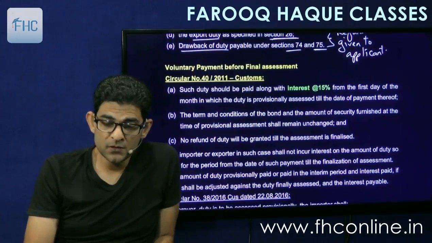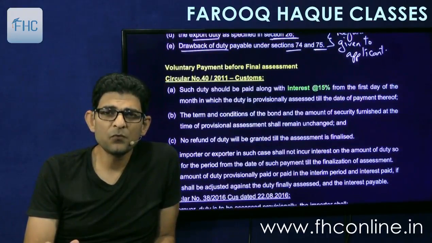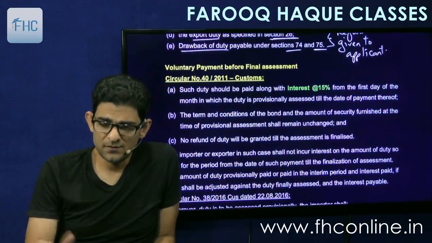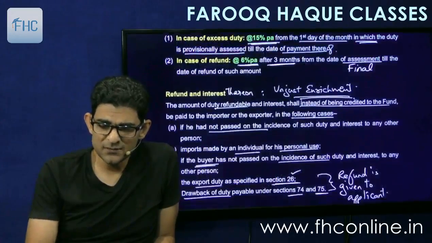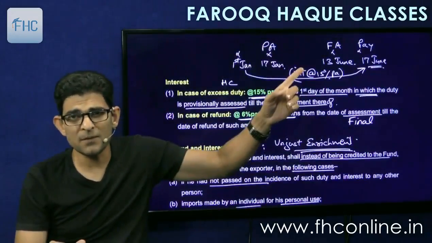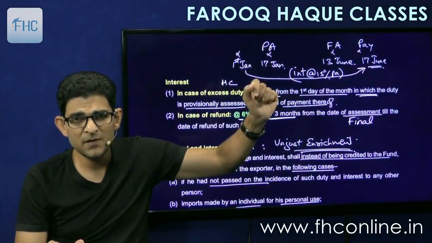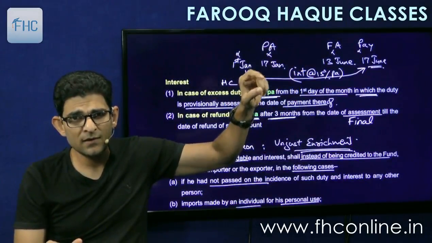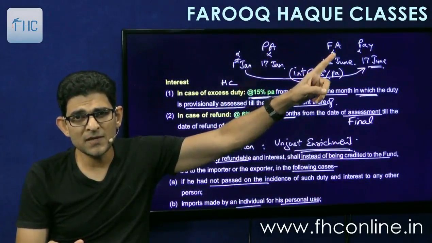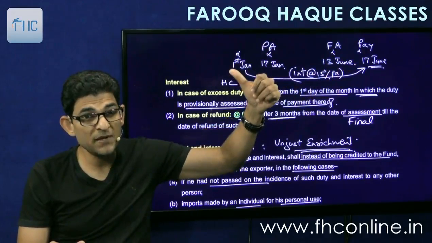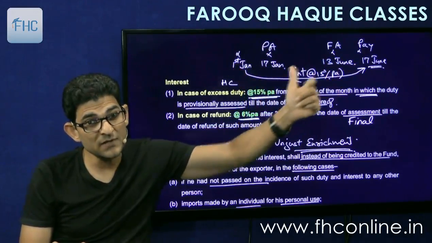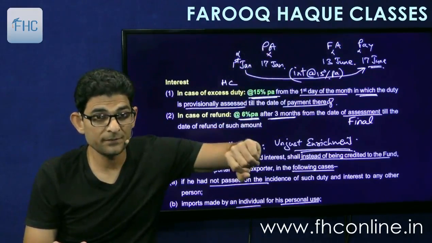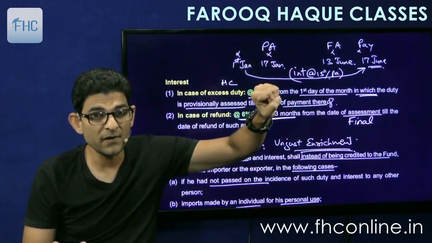Then there is another circular given here which we call voluntary payment before final assessment. Now what this means I'll explain with this example. We have just written this example. Now see what happens here is that when the finalization takes place and then we pay the duty, we have to pay interest right from 1st of January to this date. So it becomes a big burden, right?